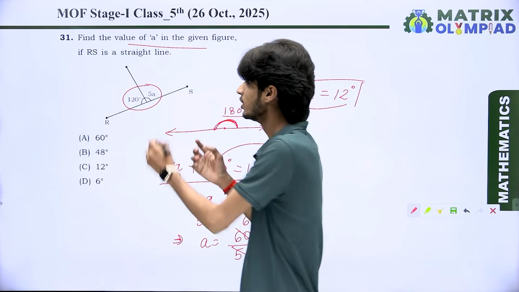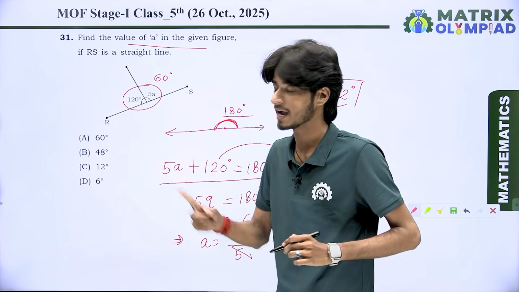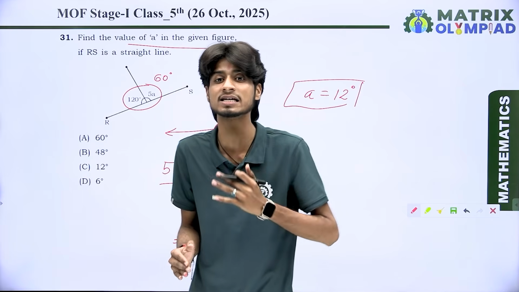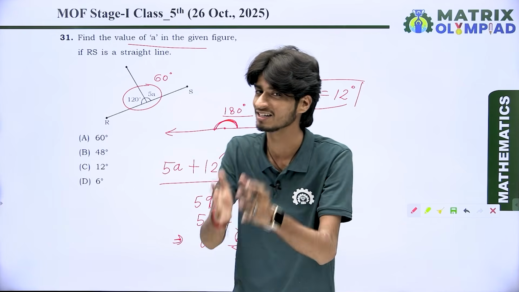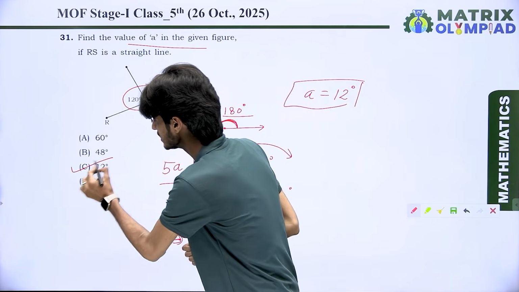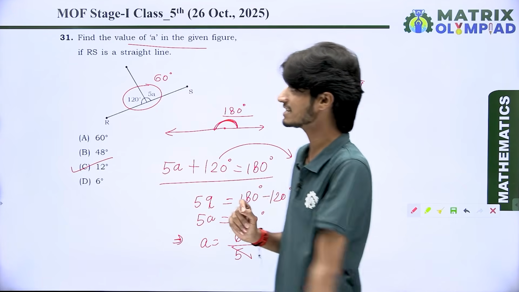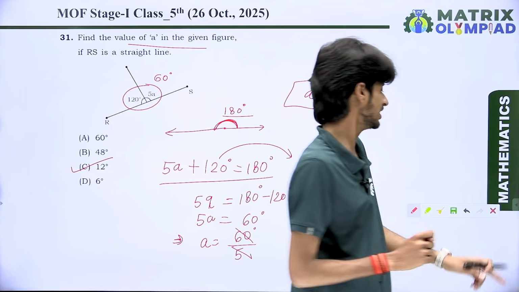Look here, when 12 is multiplied by 5, the resulting angle is 60 degrees, and 120 and 60 make 180 degrees, and 180 degrees means this is a straight line. It means option C is correct. The value of A is 12 degrees. Got it? Let's come to question number 32.